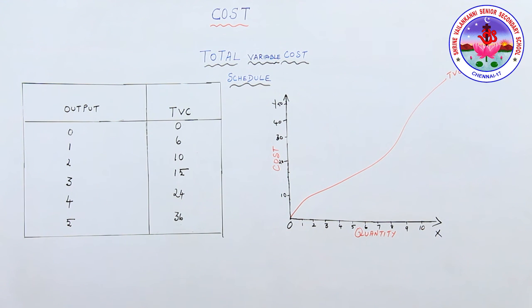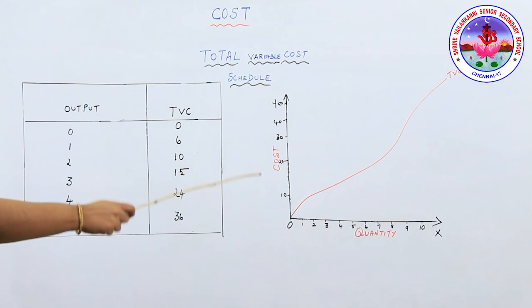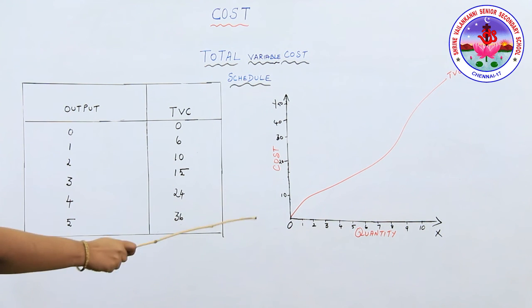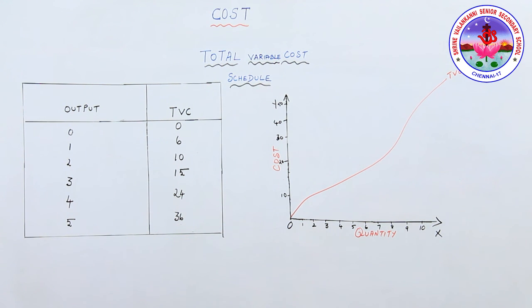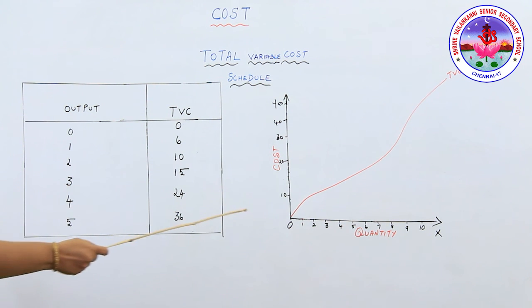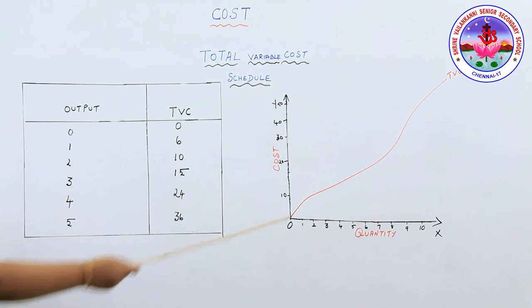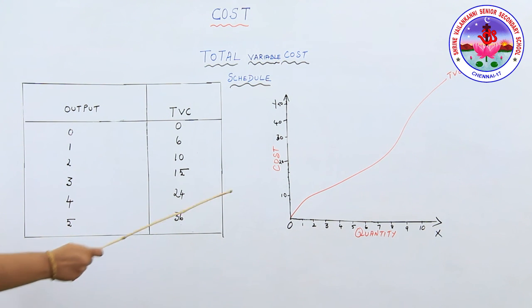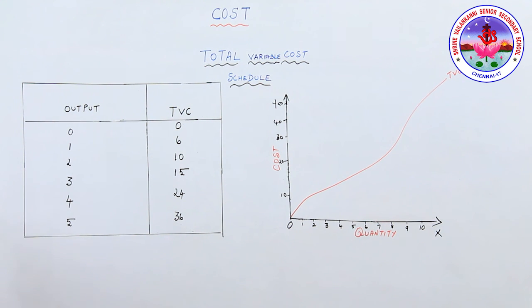Now just look at the diagram, everyone. The total variable cost curve starts from the origin, because at 0 level of output, total variable cost is 0. And the TVC curve is an S-shaped curve.